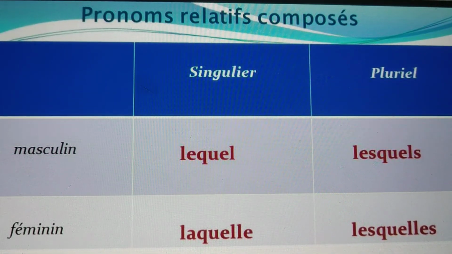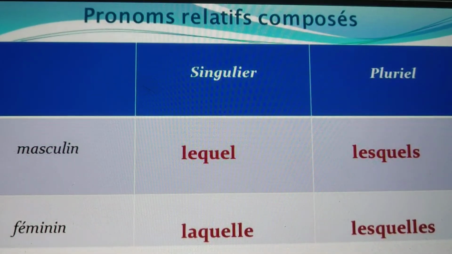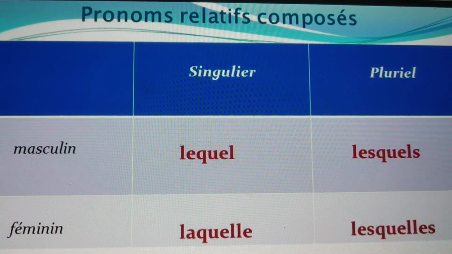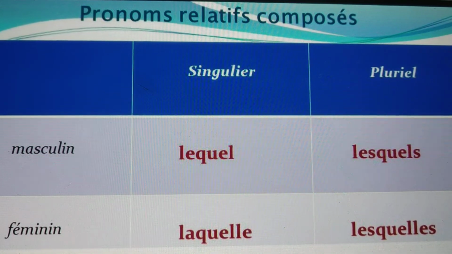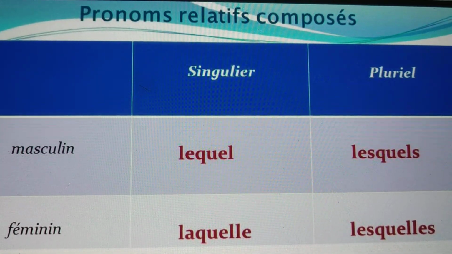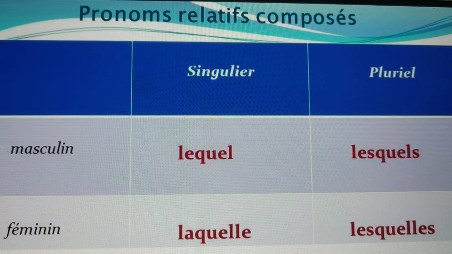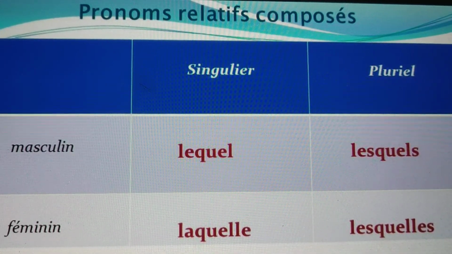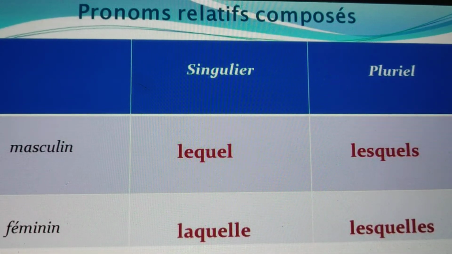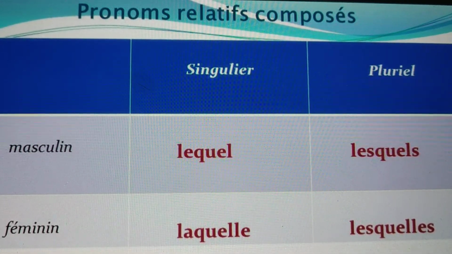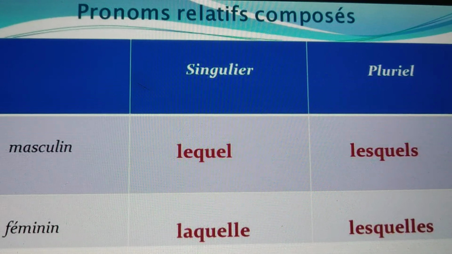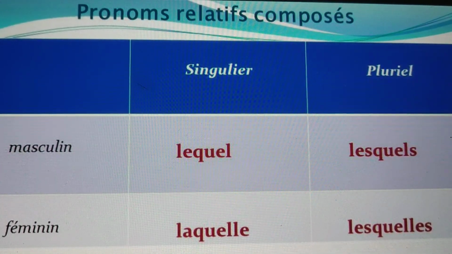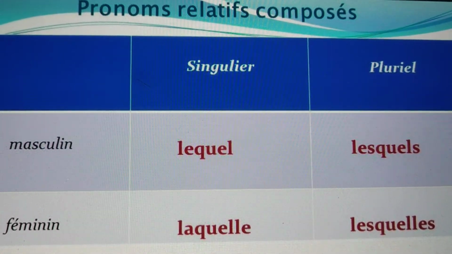So for the pronom relatif composé, one must keep in mind we combine preposition plus pronom interrogatif. The combination of preposition plus pronom interrogatif, these four are used to replace the nouns and to combine two sentences into one sentence. Okay, the repetition of nouns is replaced by the combination of preposition plus these pronoms interrogatifs. I hope it's clear to you how we use the pronom relatif composé in sentences.